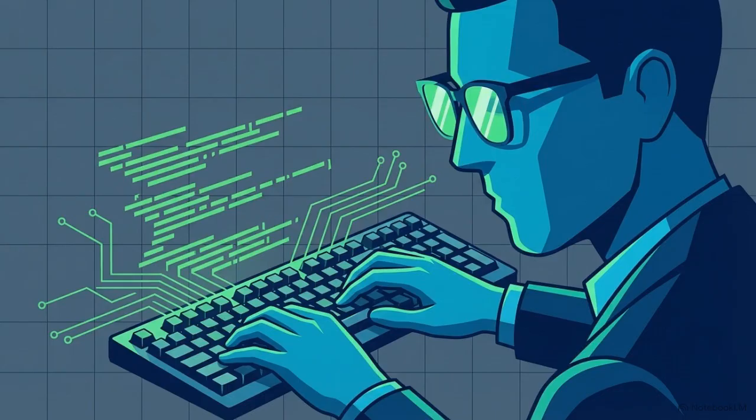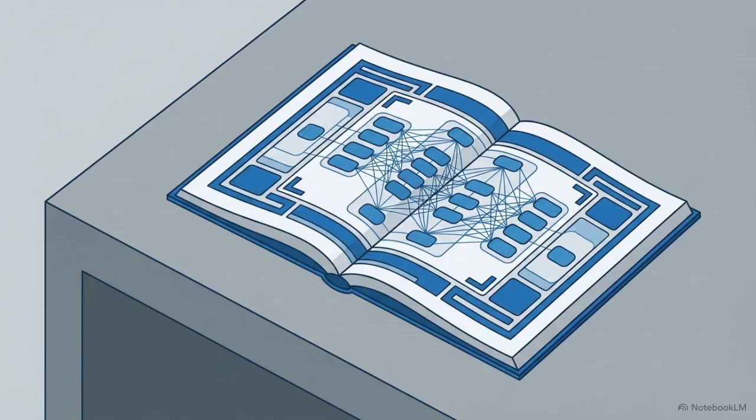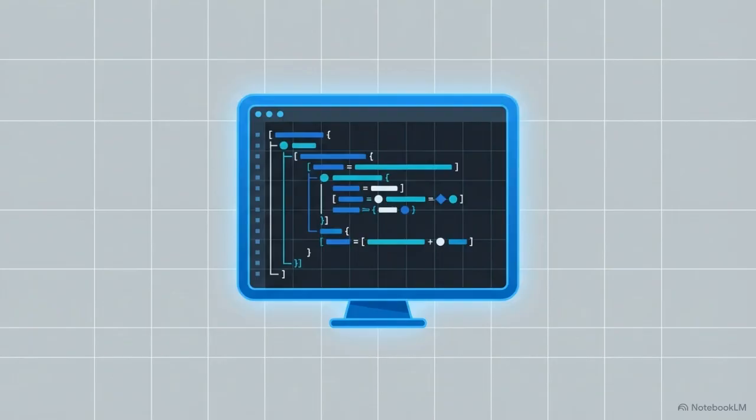Stop thinking like a consumer. Start thinking like a developer. This is the practice of prompt engineering. Computer science researchers recently documented that prompt engineering is a legitimate form of software programming. It is a structured methodology used to enforce strict rules and customize how the model generates its text.